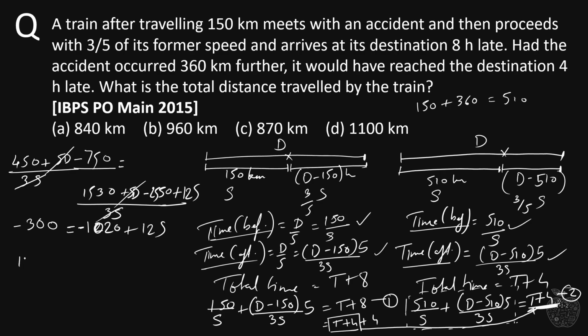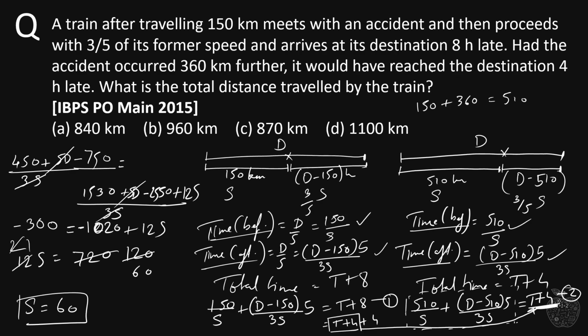So now 12s is equal to minus 1020 goes on the left hand side and gets added with 300, so we get 720. So we have not got our answer, we just got the value of s, which is 60 kilometers per hour. So we know that the speed of the train is 60 kilometers per hour.